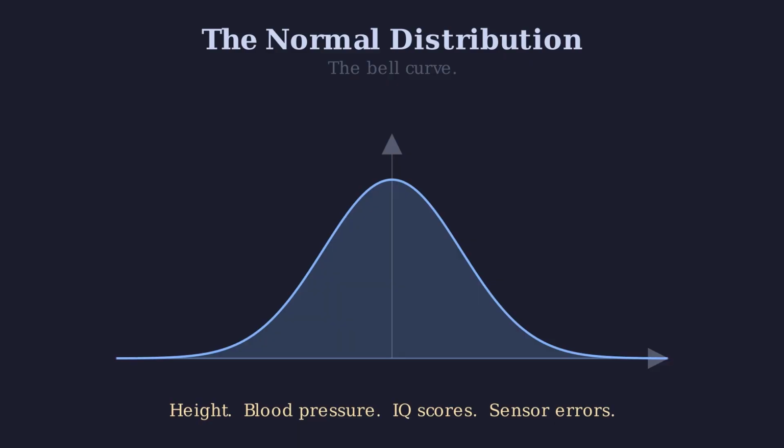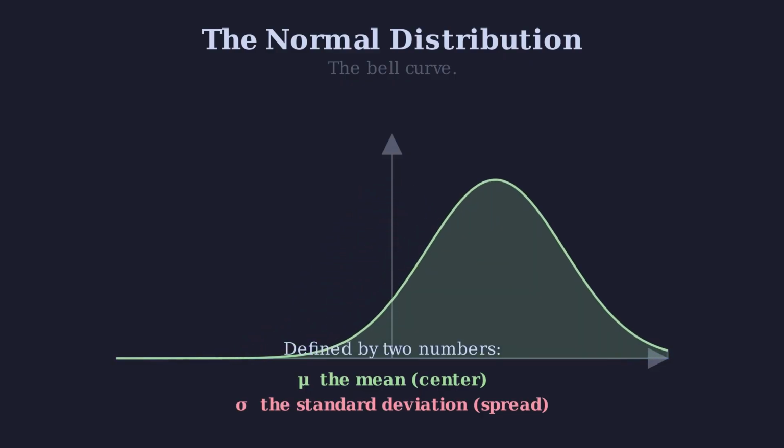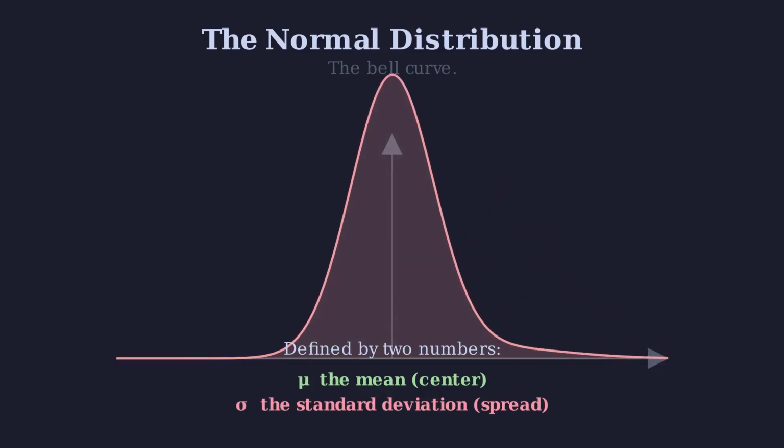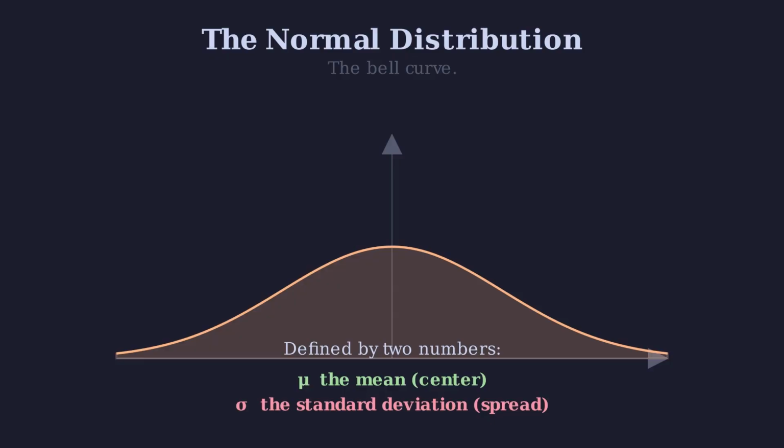A normal distribution is fully described by just 2 numbers. The mean, which tells you where the center is. The standard deviation, which tells you how spread out the data is. A small standard deviation means everything is tightly clustered. A large standard deviation means it is spread out. Same center, different shapes. Now here is one useful trick.